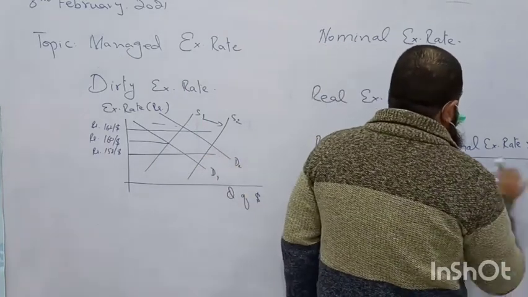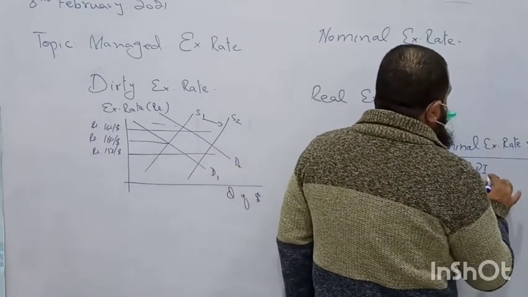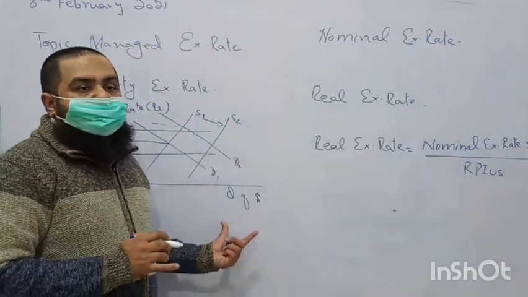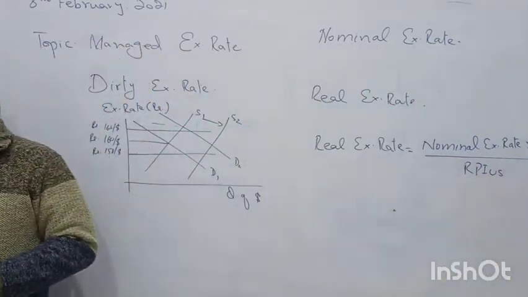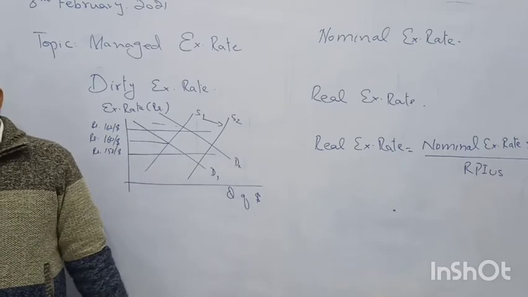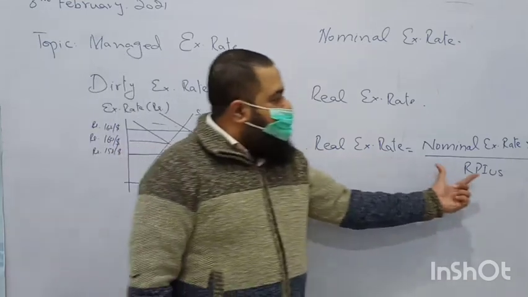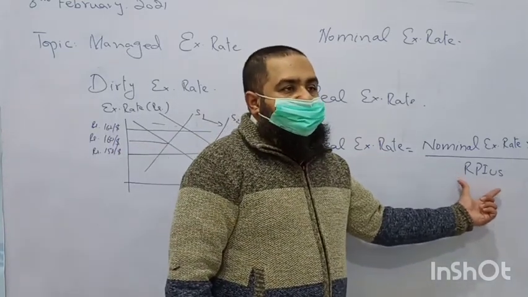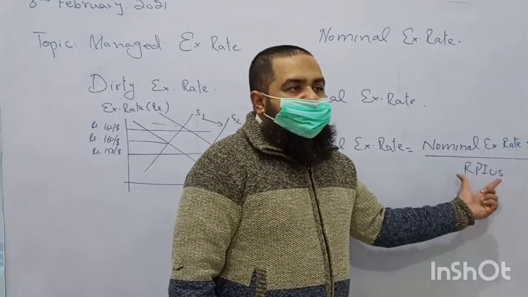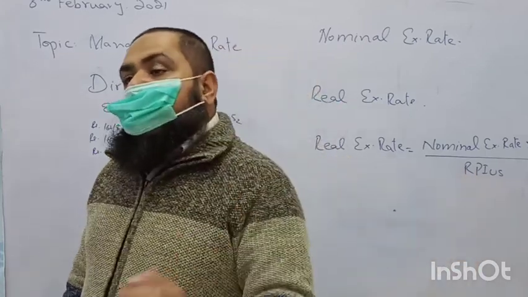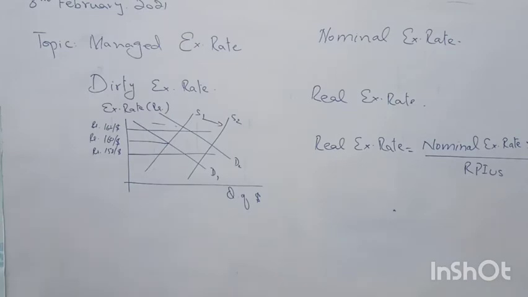Like we are talking about the dollar, so we take the retail price index of the US economy. If we were taking the pound sterling, then it would be the retail price index of England. Whatever currency we are exchanging with, that currency's retail price index will be used.